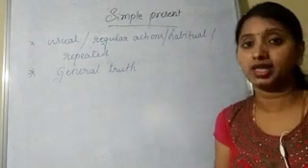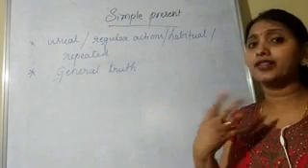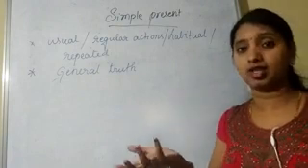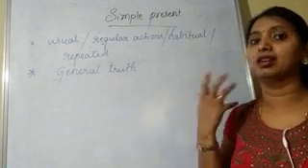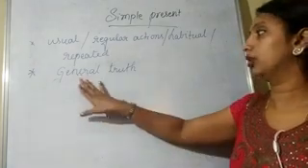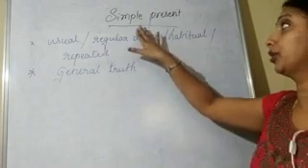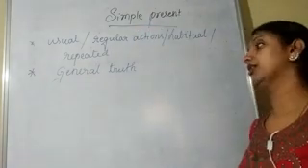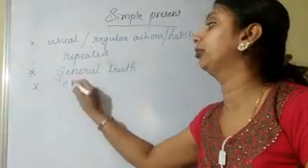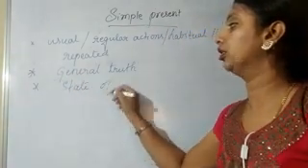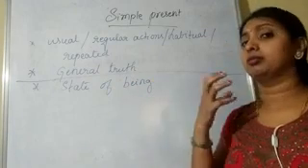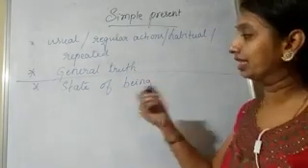Honey is sweet, I can say. That is the general truth. And if I go for chili, chili is hot. Chili is green in color. So these are the truths. So when we speak about general truth, we have to use these type of sentences. We also use these type of sentences to express the state of being. State of being. Here we make sentences in a different way. So let us see that also.